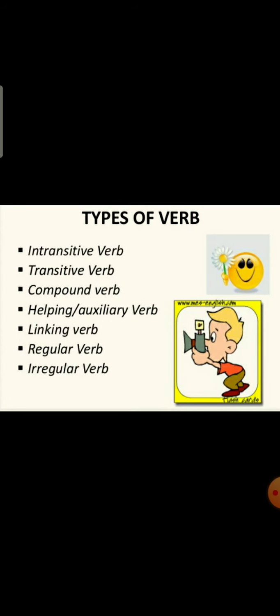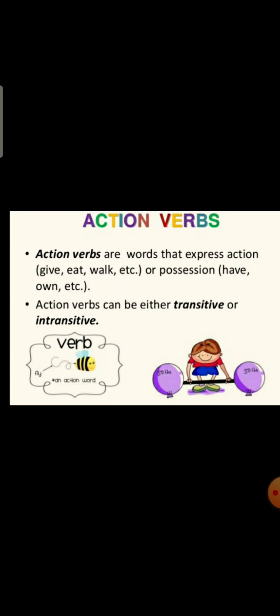Children, there are many types of verb like intransitive verb, transitive verb, compound verb, helping or auxiliary verb, linking verb, regular verb, irregular verbs. And today we are going to learn action verbs. What are action verbs?